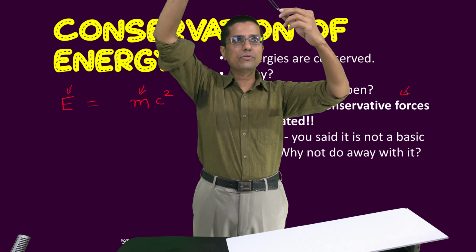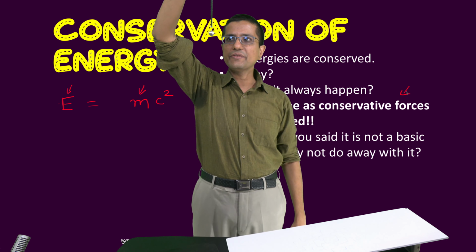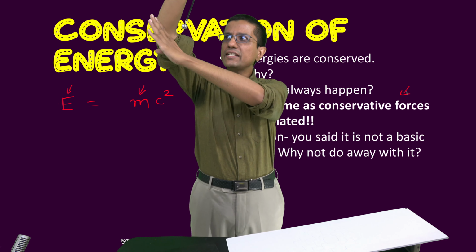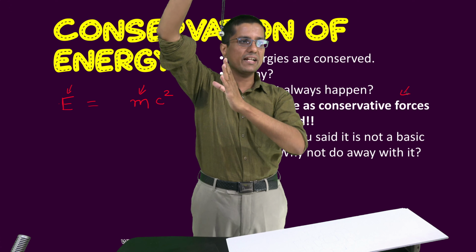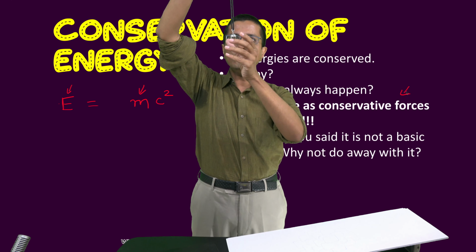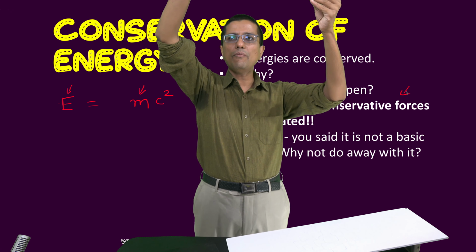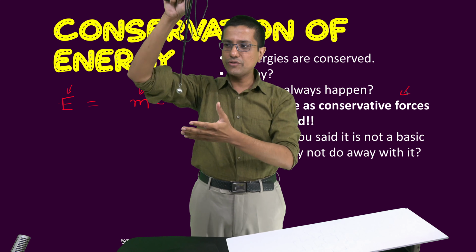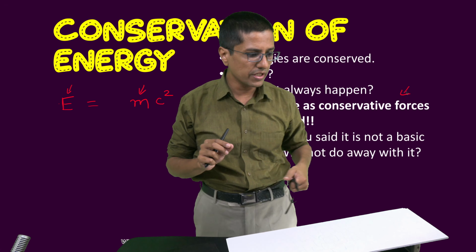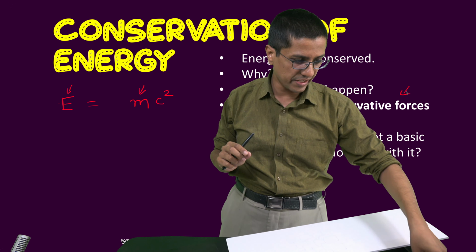Now when I let it go, that potential energy is released. Here I have potential energy, here I have potential energy, and in the middle I have kinetic energy. But the key point is all the work done is stored in the form of potential energy. As long as that relationship holds, the force is said to be conservative.